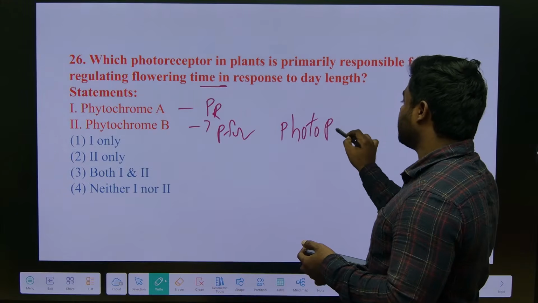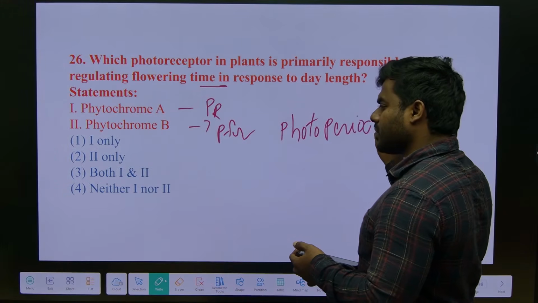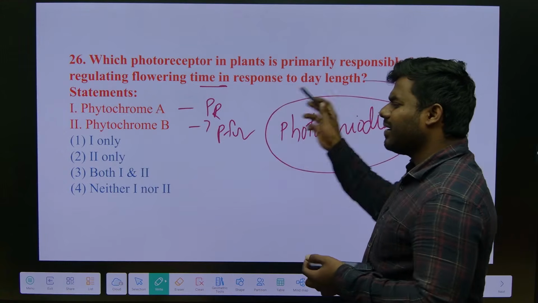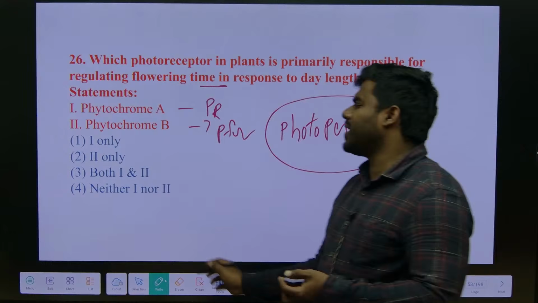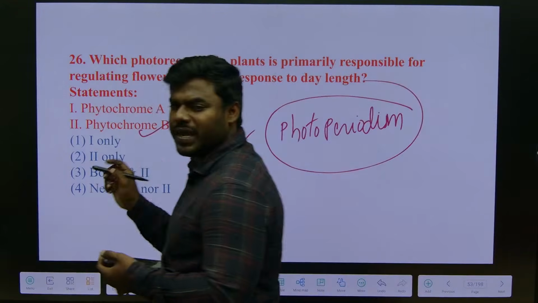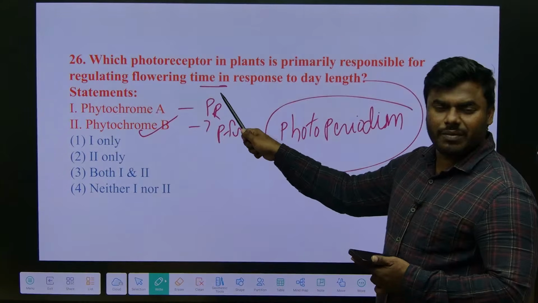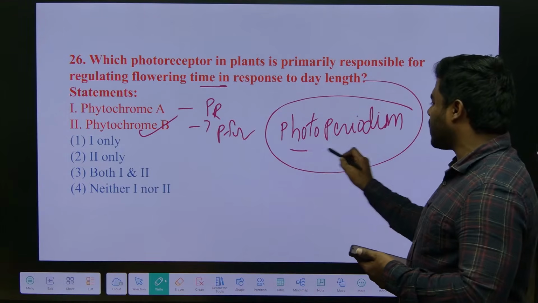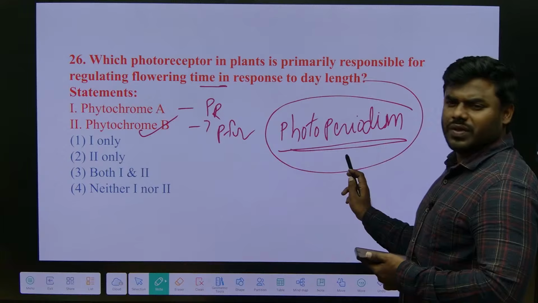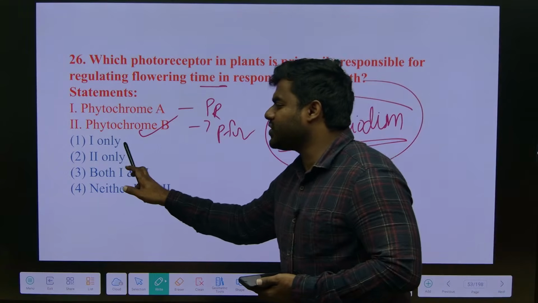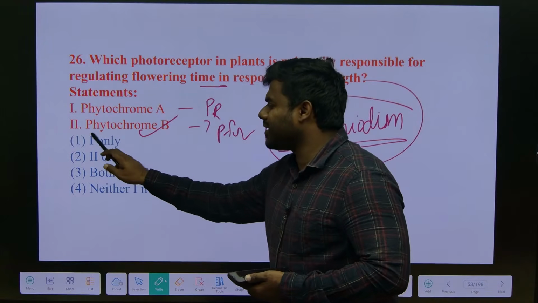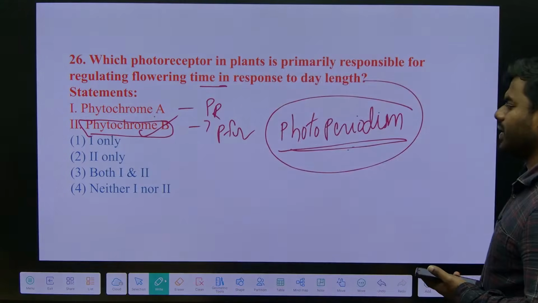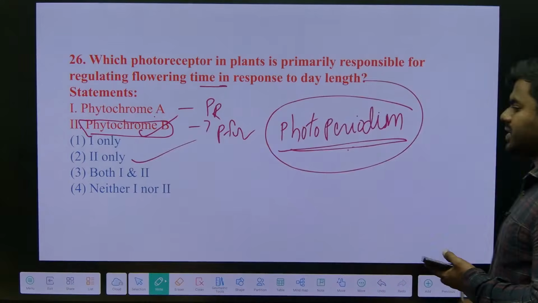Photoperiodism. Everyone, online people, what is the answer? You forgot. These are straightforward lines. Very good, it is phytochrome B. They are asking about flowering time. Short day plants, long day plants, we have studied, right? Which is called photoperiodism. That photoperiodism is majorly shown by the characteristic feature of phytochrome B, not A. Okay? Please don't confuse. They are straightforward statements.